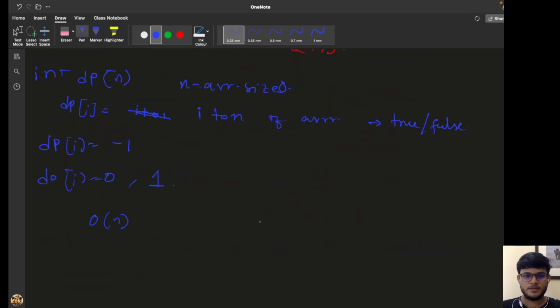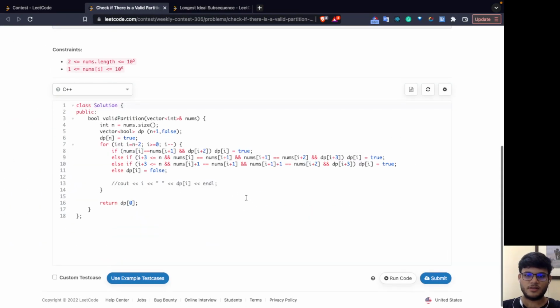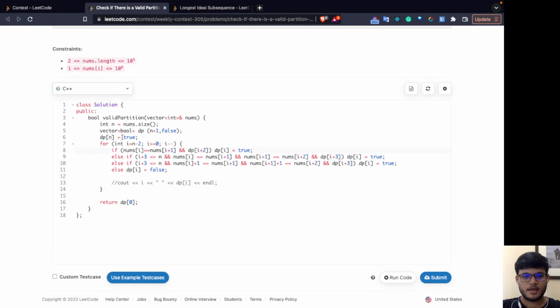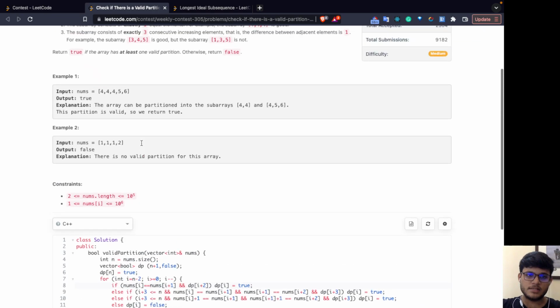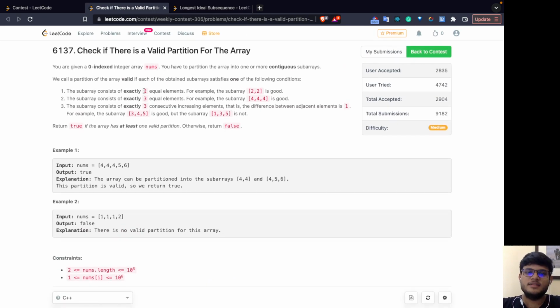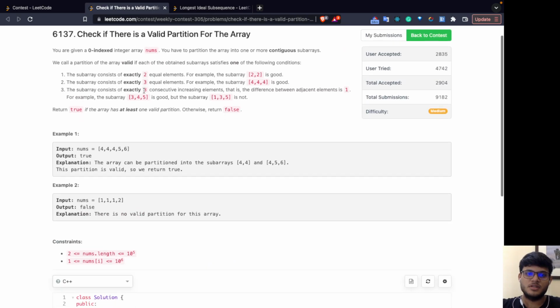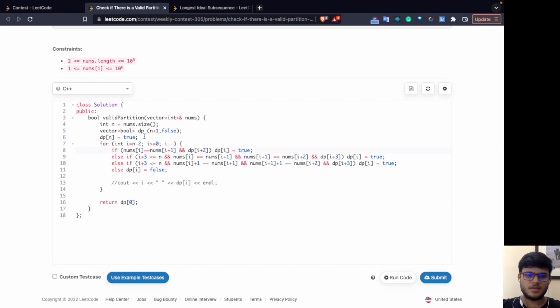Here I am just giving you the code, I think that will be much easier. I have taken an array of size n plus 1, where I have initialized DP of n as true, because I am at the end of the array, so I have an empty subarray, and an empty subarray is obviously true. Then I will start from n minus 2. Why n minus 2? Because you can see here that I need at least 2 elements to make a subarray good, so there is no point in starting from n minus 1.